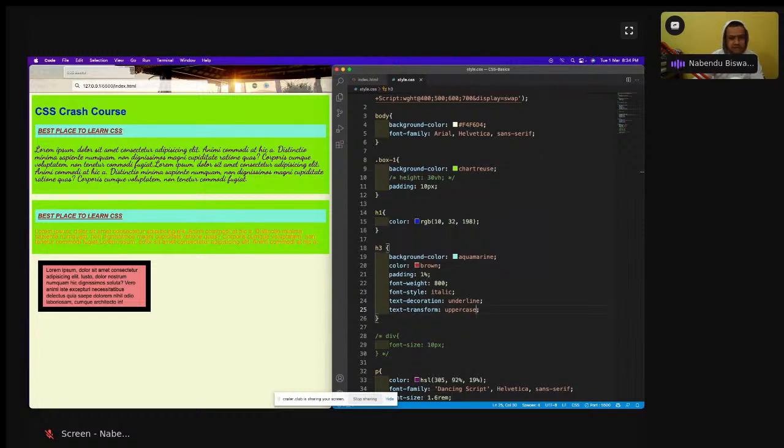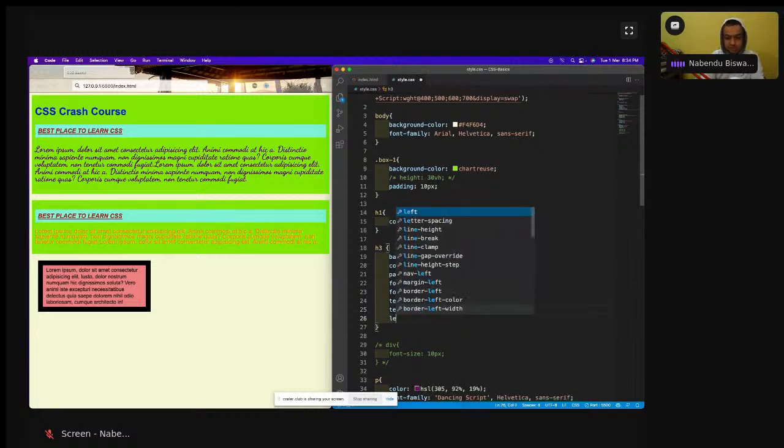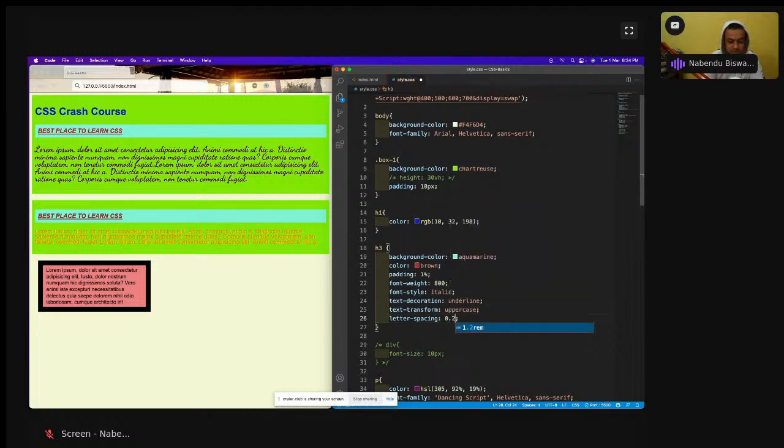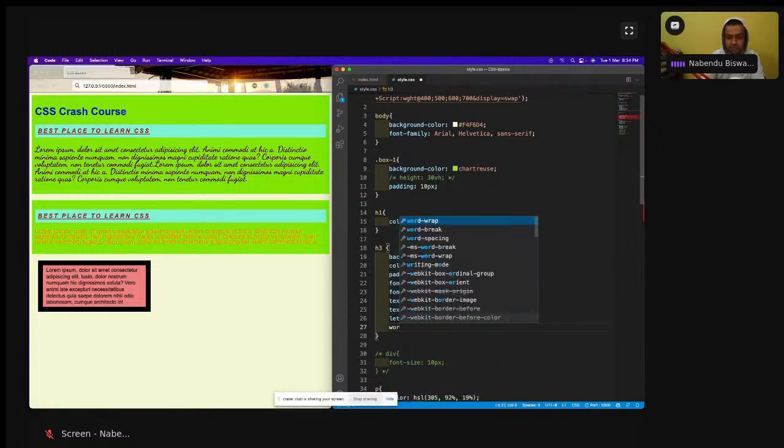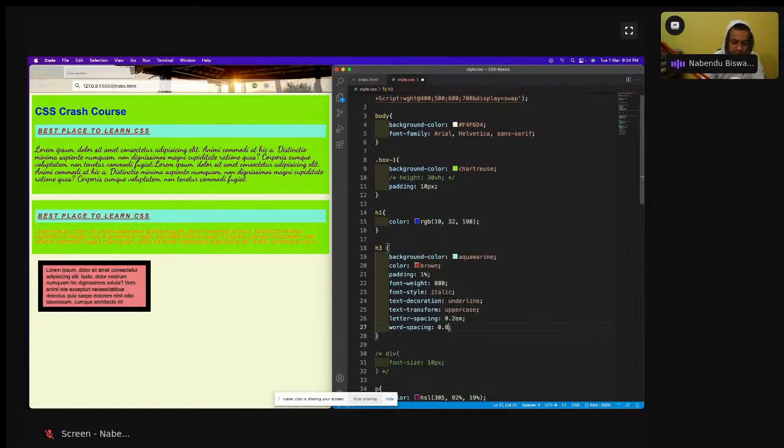And then there is something known as letter spacing also. We have seen this m and all those things yesterday. 2m I'll do. So we can directly do like this, 2m. A bit of letter spacing. The letter spacing is the space between the letters. And we have something known as word spacing also. So let us do that. Word spacing, 0.8m. I'll do 0.8m. I see the words are also now spaced.